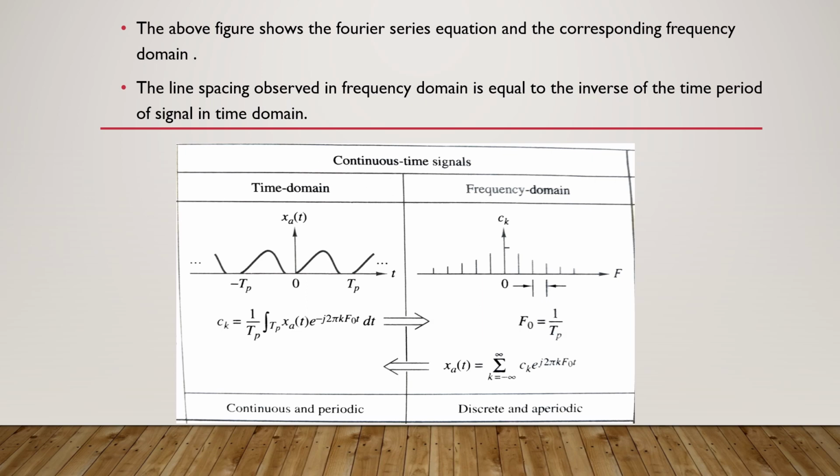So here the line spacing is this one. This is the line spacing, and this line spacing is equal to the inverse of the Fourier time period of the time domain signal.